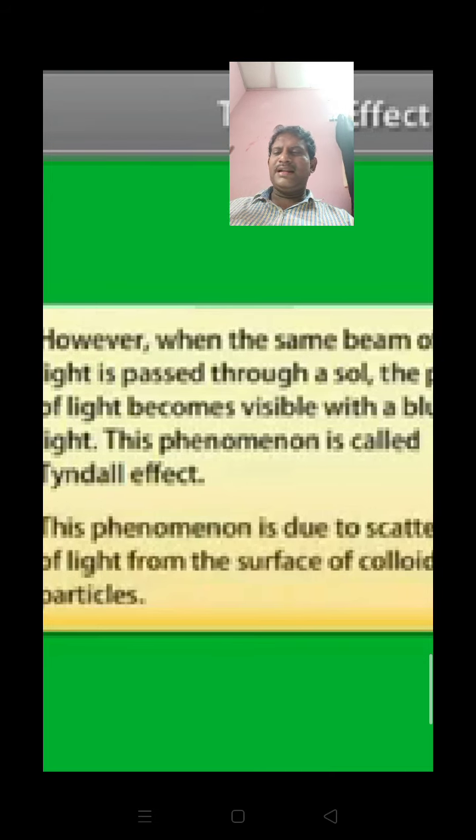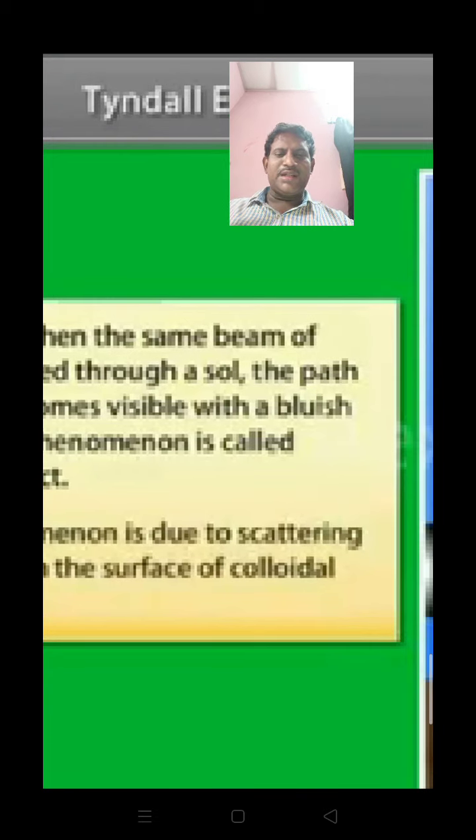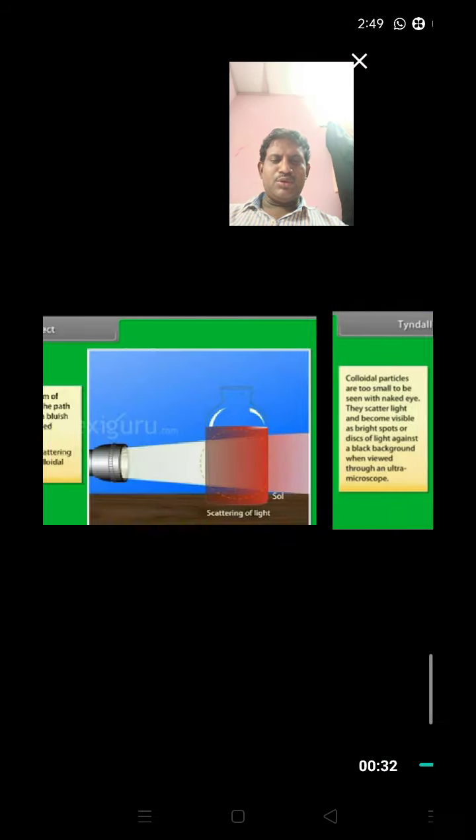Tyndall effect is an optical property. The phenomenon of the scattering of light by colloidal particles is called Tyndall effect, and the illuminated beam formed by the scattering of light by the colloidal particles is referred to as Tyndall cone.